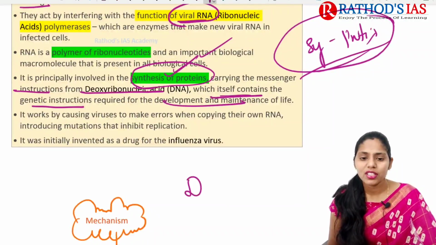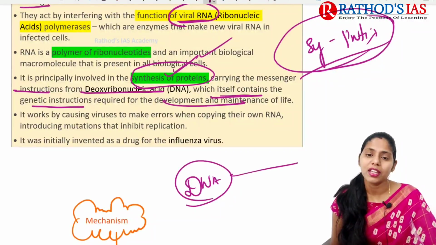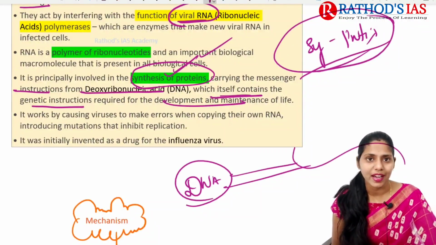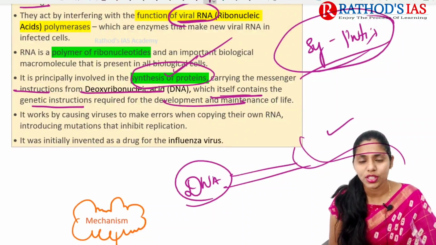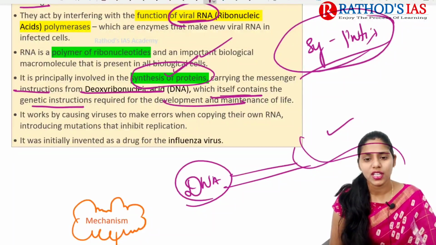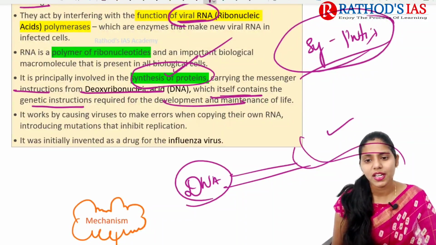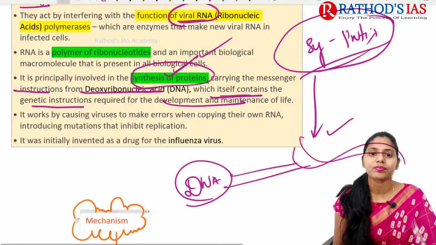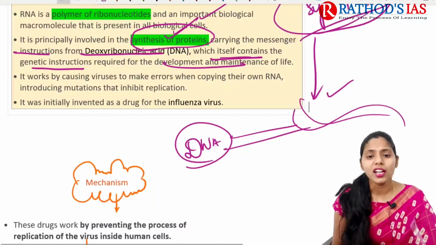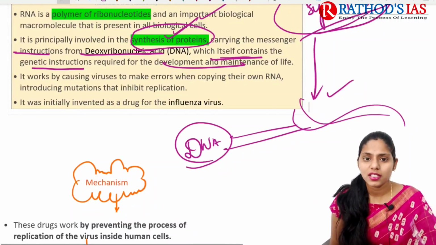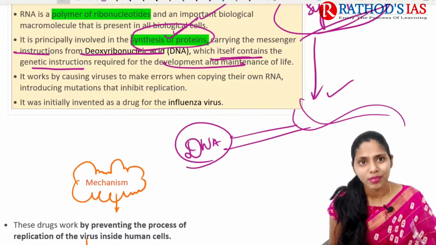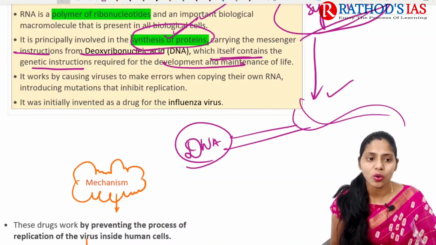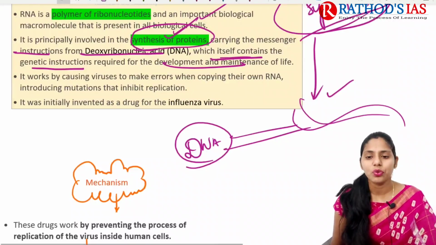So whenever the message from the DNA comes, the RNA will go and bind, and that will lead to the formation or synthesis of proteins. So these proteins are very important here. This drug mainly acts on the functioning of the viral RNA. It alters the synthesis of protein, and that will lead to some errors in the copying of their own RNA, and finally it will inhibit the replication of the virus.